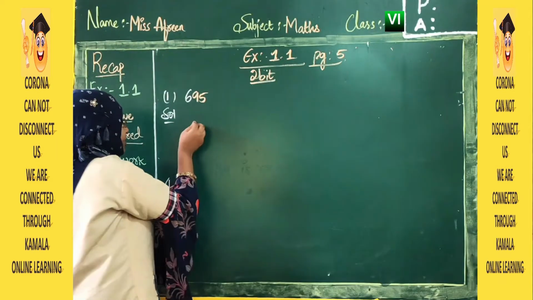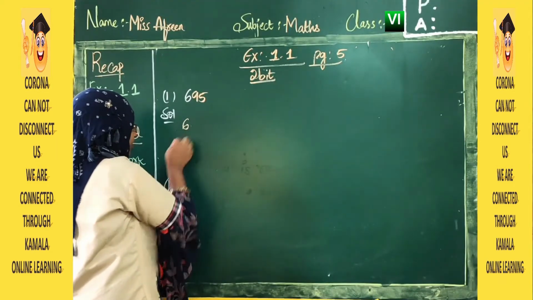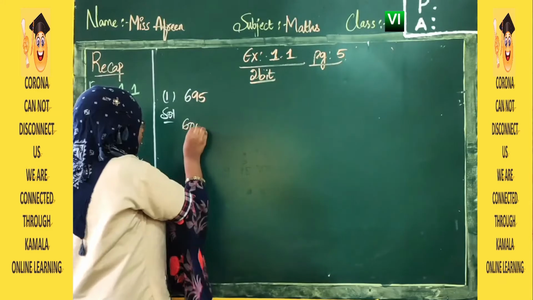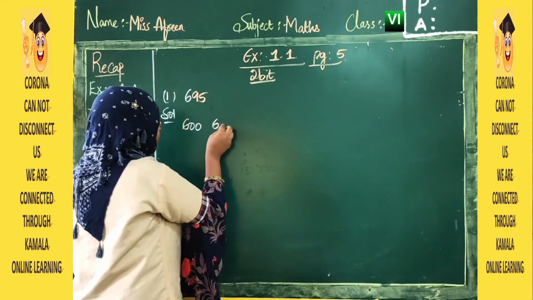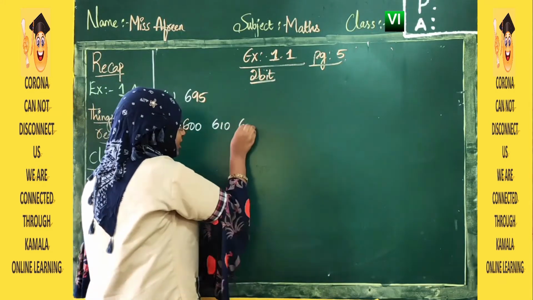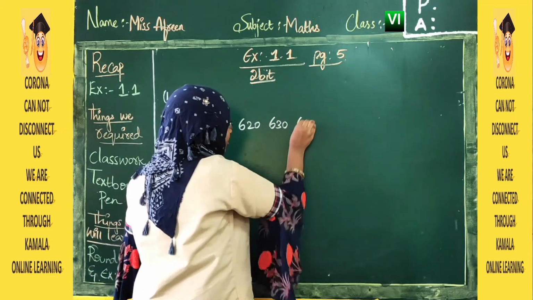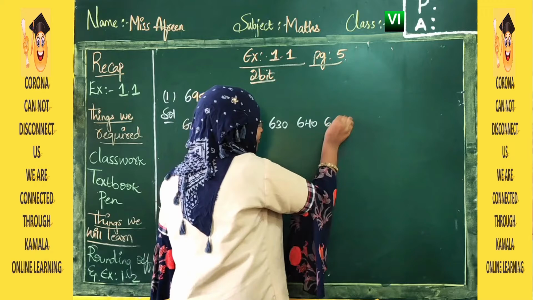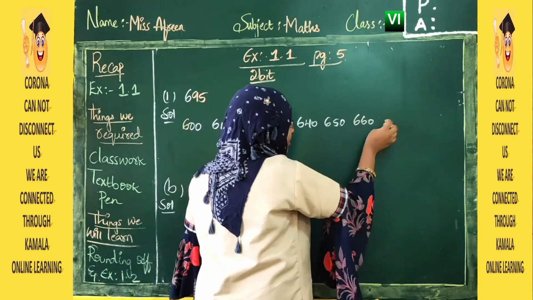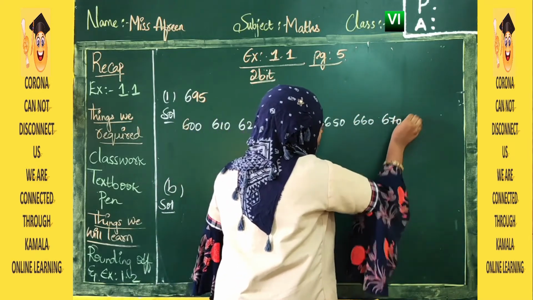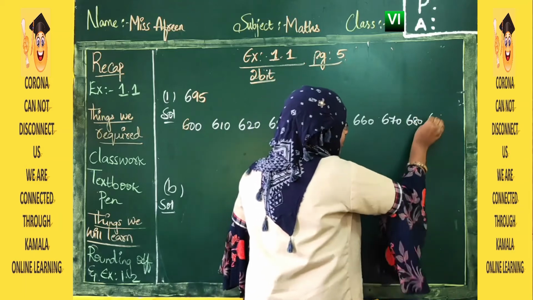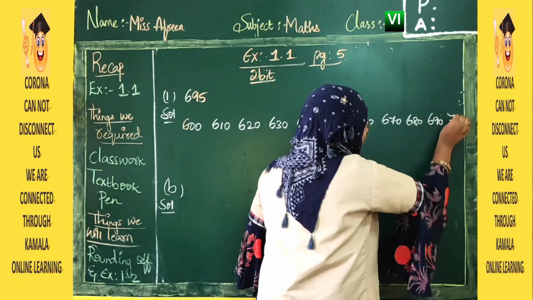Let us write the number line, that is 600, 610, 620, 630, 640, 650, 660, 670, 680, 690 and 700.